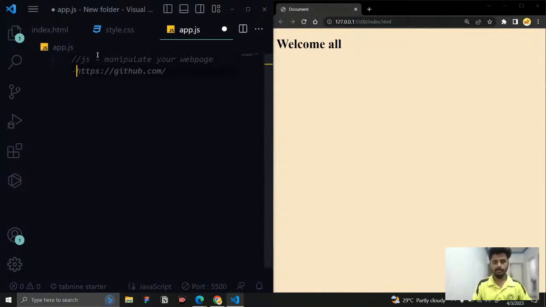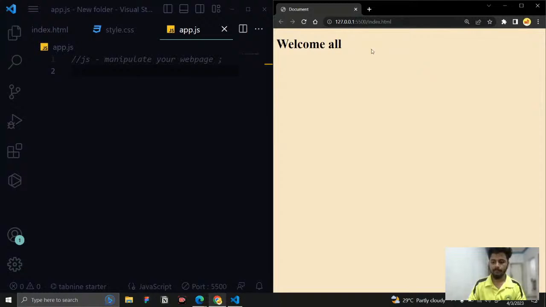Okay, so what is meant by manipulating? It is used to change your user interface. Whenever some interaction is happening, based on the interaction, it is used to change your page. For example, you can see a theme switcher, right? Light mode, dark mode. You can see right now VS Code is in light mode, and I can change it to, sorry, dark mode. No one uses light mode. Okay, so now I can change this to light mode, right?